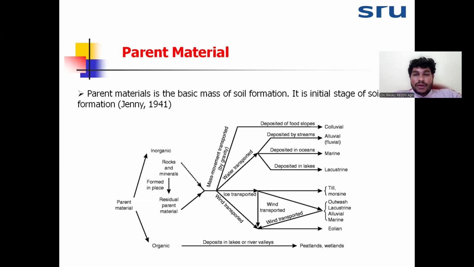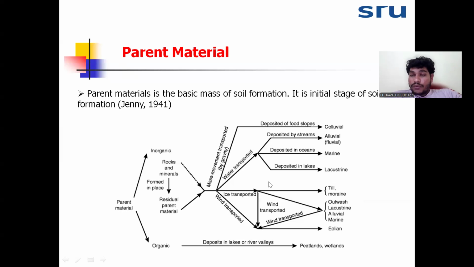Transported parent material again has different names based on the agency. If the parent material is transported by water, we give the names alluvial, marine, or lacustrine. If transported by gravity, we call it colluvial. If transported by wind, the names are Aeolian and Loess. If transported by ice, the names are Moraine and Silt. So based on the agency, we have given the name to the parent material.